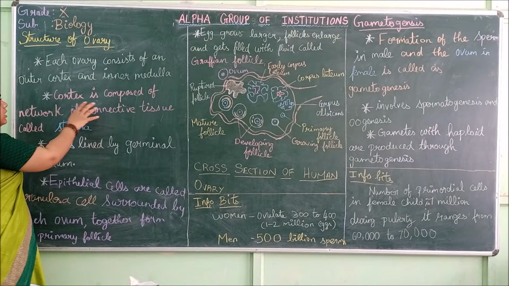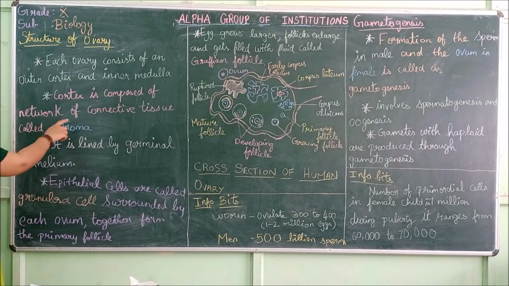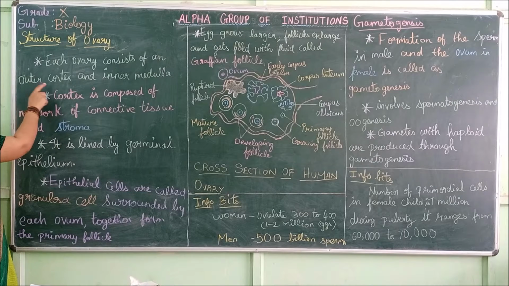This cortex is composed of a network of connective tissues called stroma. So what we saw here, the outer cortex, is made up of a tissue called stroma. Cortex is made up of a tissue called stroma.